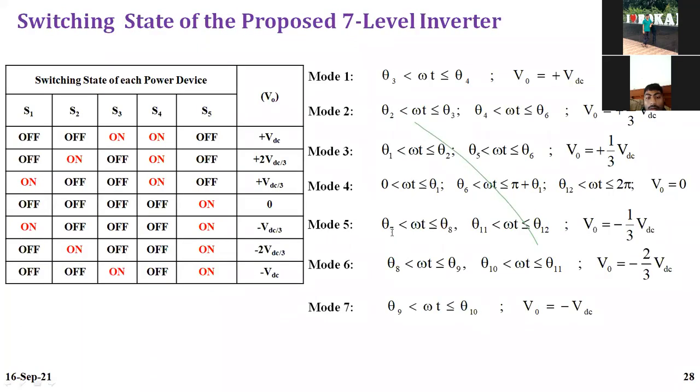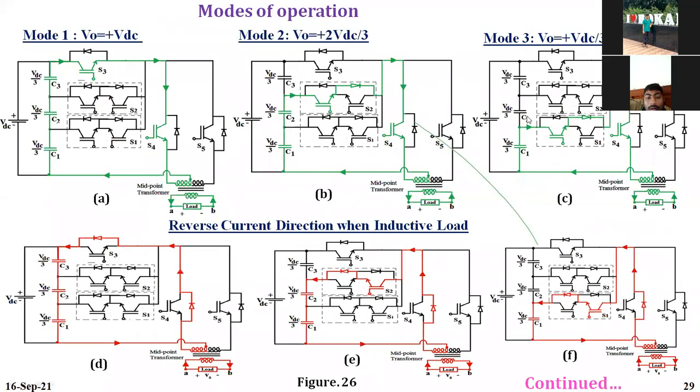So this is the switching table. You get plus VDC, plus 2VDC/3, plus VDC/3, then 0, minus VDC/3, minus 2VDC/3, minus VDC. This is for the modes of operation. Green color will show positive current, red color will show negative current as well as negative voltage. So this is a push-pull configuration. The positive current goes like this. Negative current is opposite. That's all.